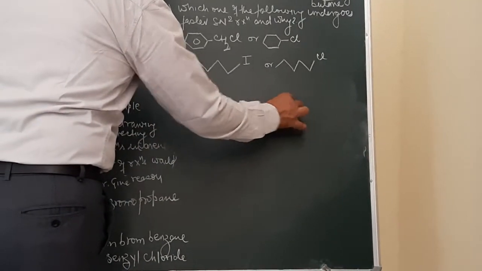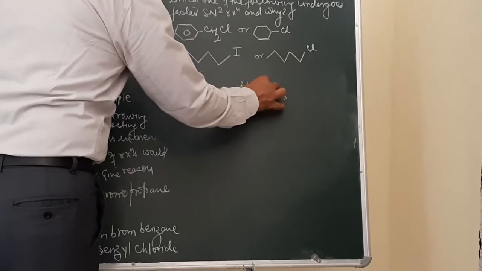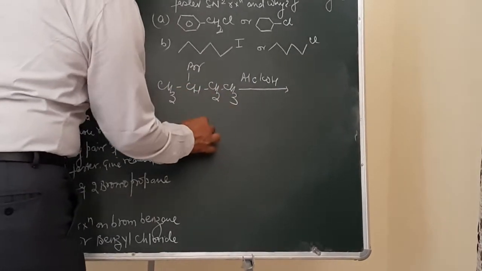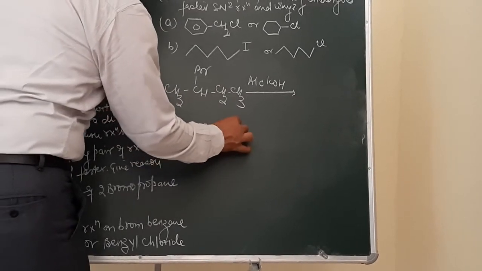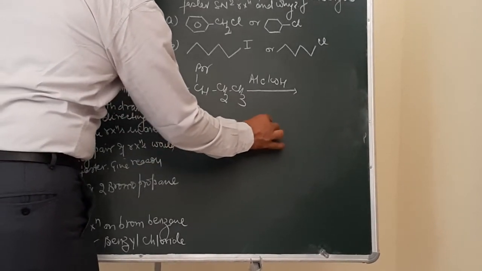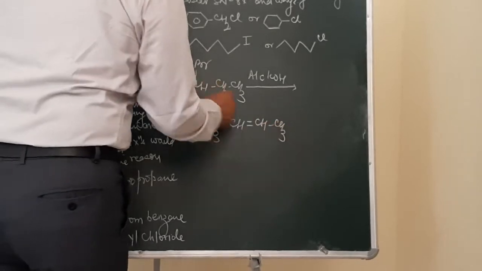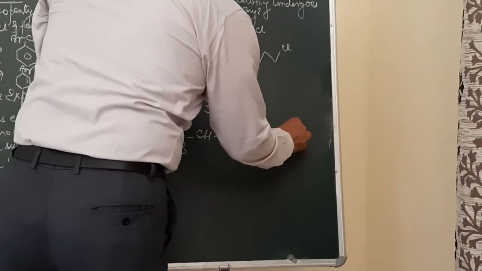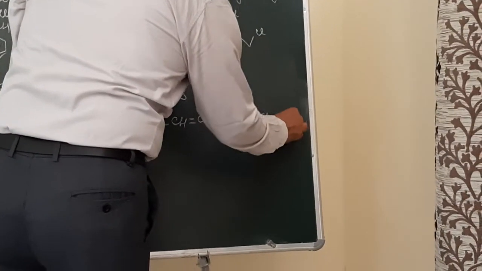Suppose the elimination is carried out in the presence of alcoholic potassium hydroxide. In this case, there is a possibility of two products. One will be CH3, CH double bond CH and CH3, and another one will be CH2 double bond CH and then CH2 and CH3.